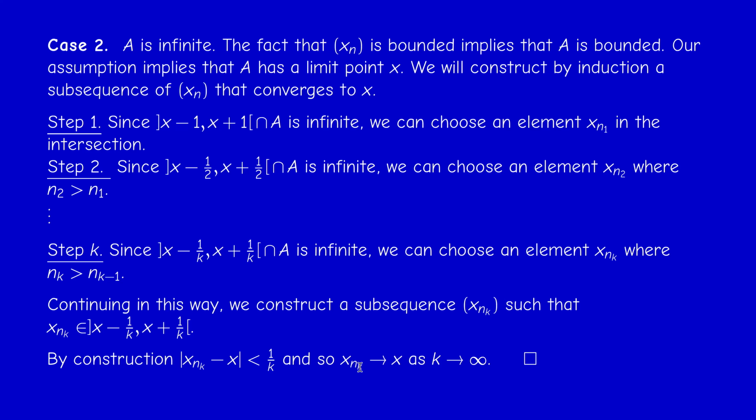This concludes the proof of the equivalence between the two versions of Bolzano-Weierstrass, and this is why they have the same name, actually.